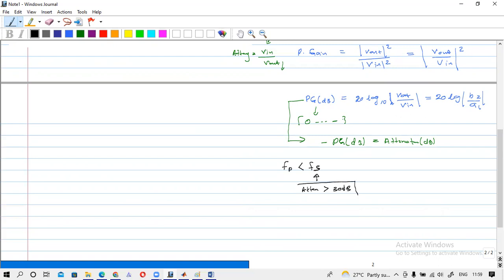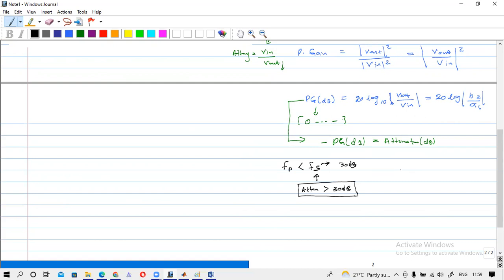Attenuation should be greater than 30 dB. What does that actually mean? It should be greater than, so the minimum will be 30 dB, no? For this frequency Fs, the minimum attenuation should be at least 30 dB. If it is higher, it will be okay.